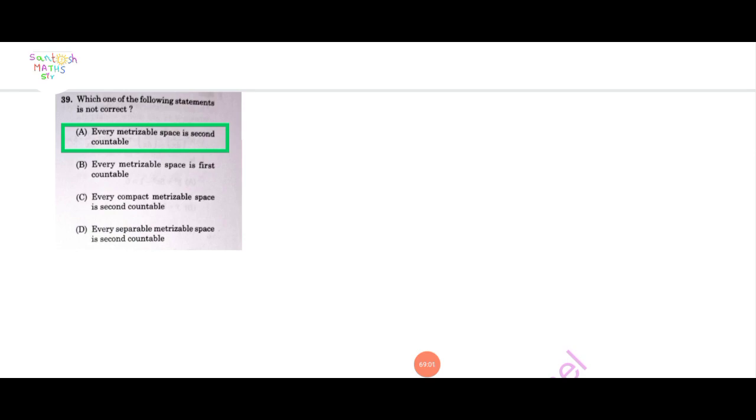Which one of the following statements is not correct? Question number 39. Question asked, which of the following is not correct? First option is given.